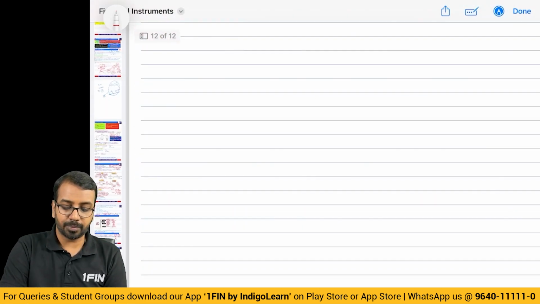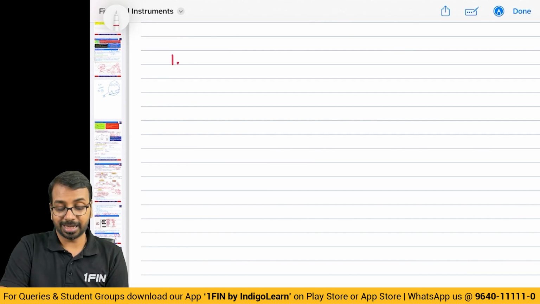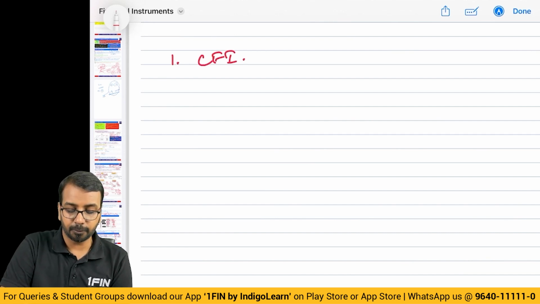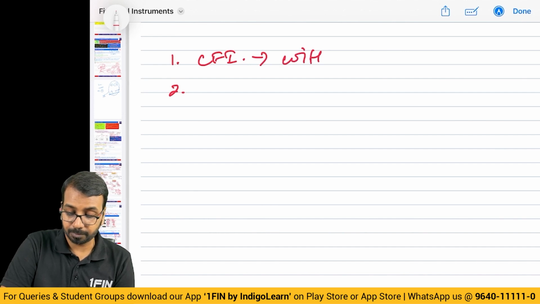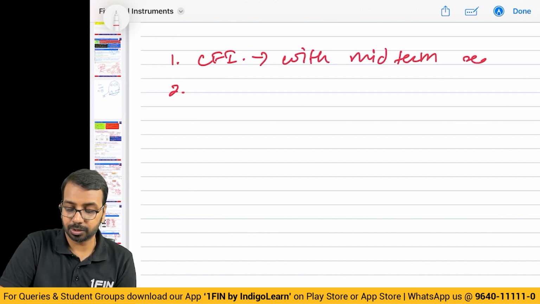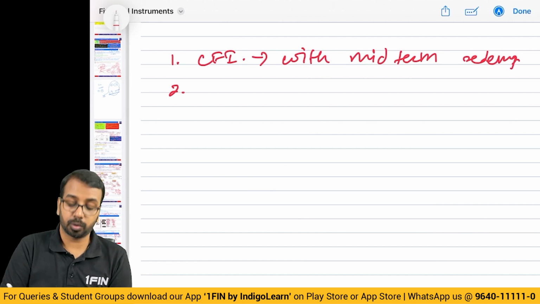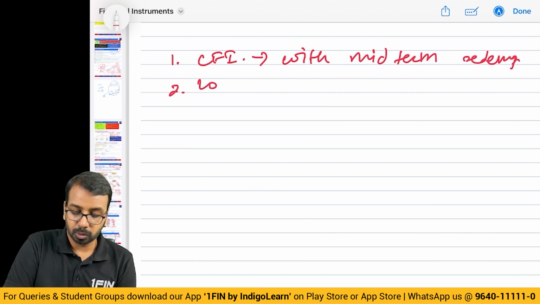Now, as far as type of questions are concerned in the examination, one is compound financial instrument. Second one is this with mid-term redemption. Okay. Then you have loan at concessional rate.